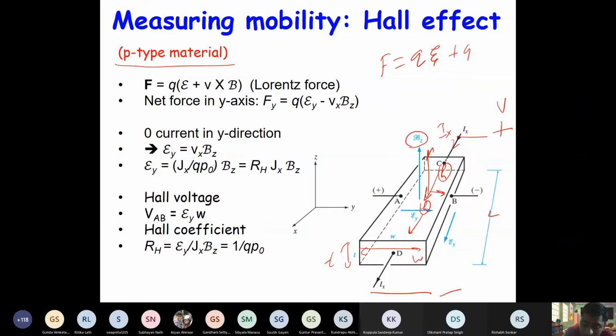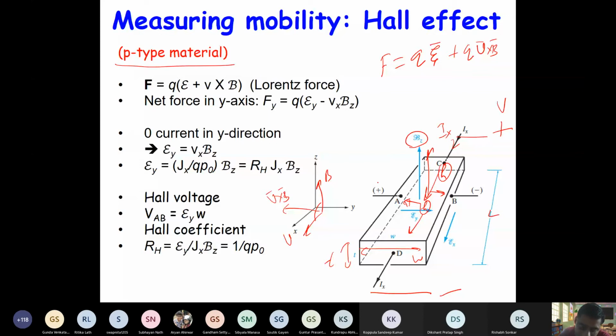And due to the magnetic field, the force will be Q times V cross B, right? Now these are vectors. V is in the X direction and B is in the Z direction, right? So V cross B will be in which direction? V cross B will be in the minus Y direction, right? So that means, due to the magnetic field, these holes will move to the minus Y side.